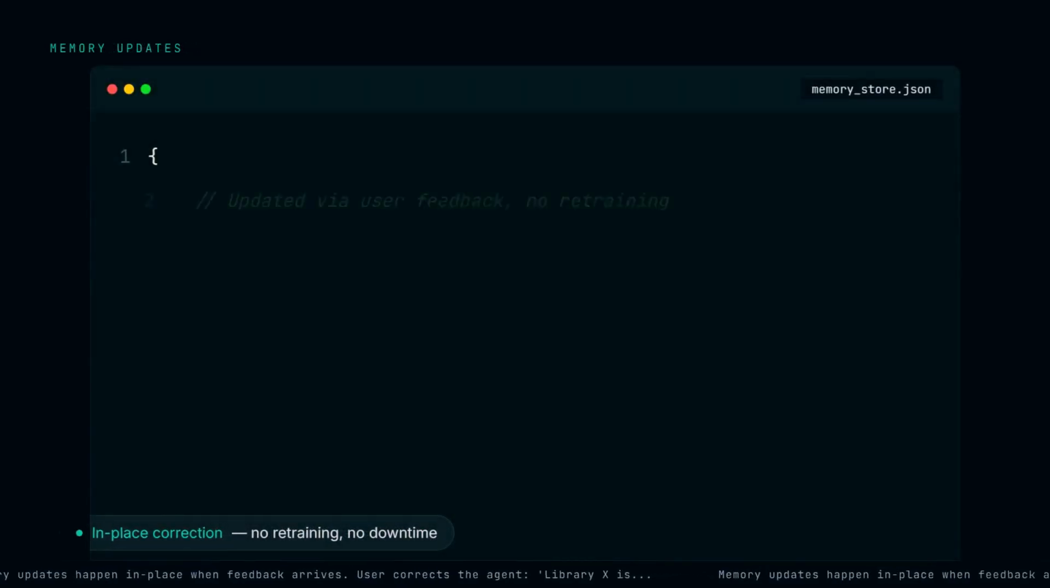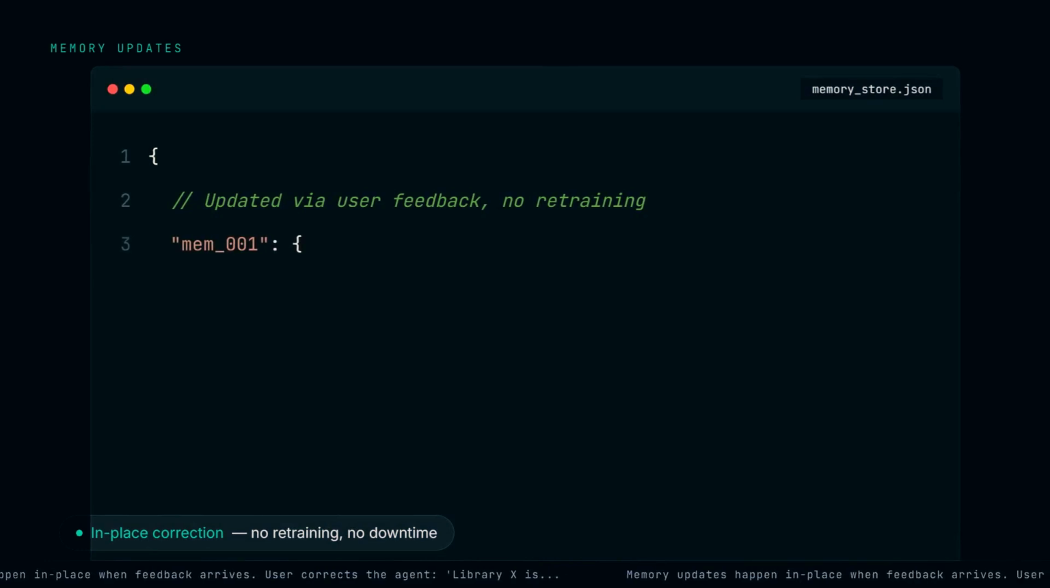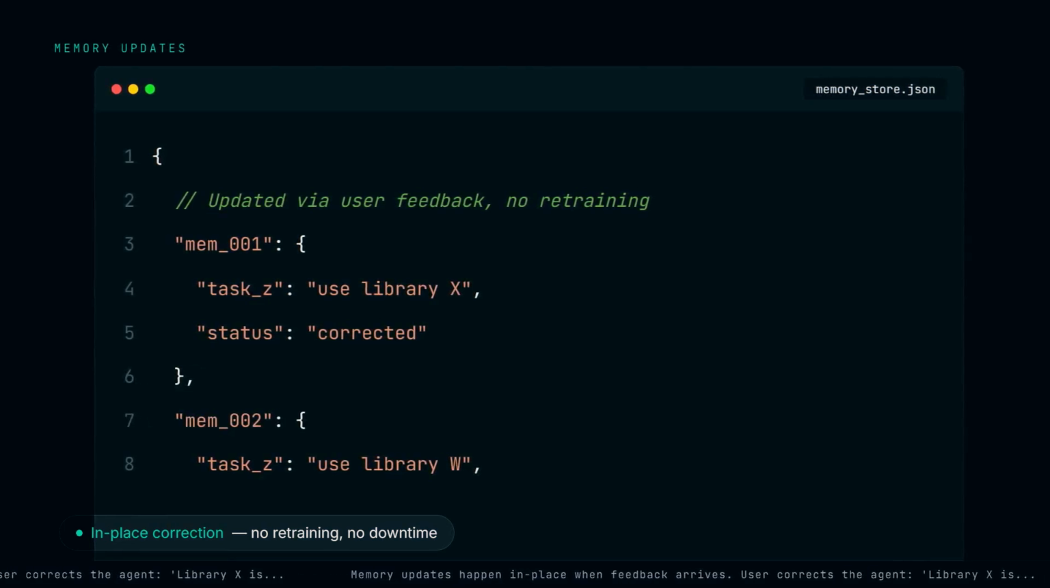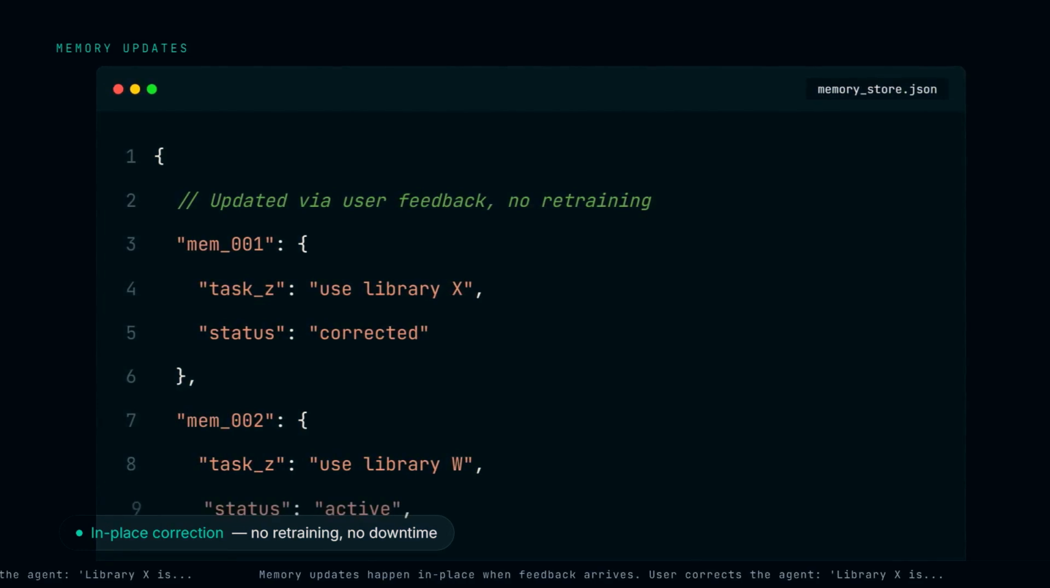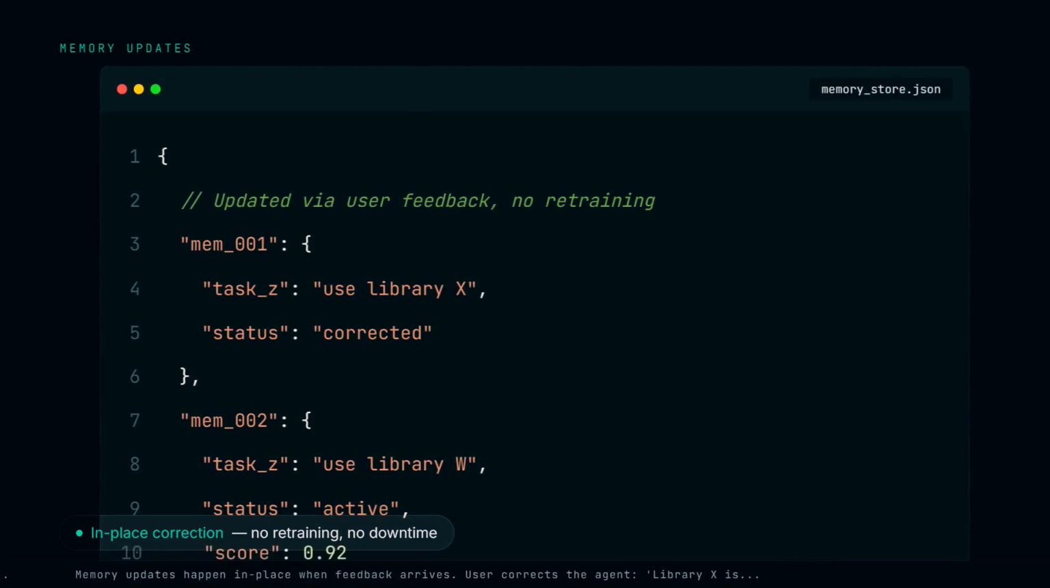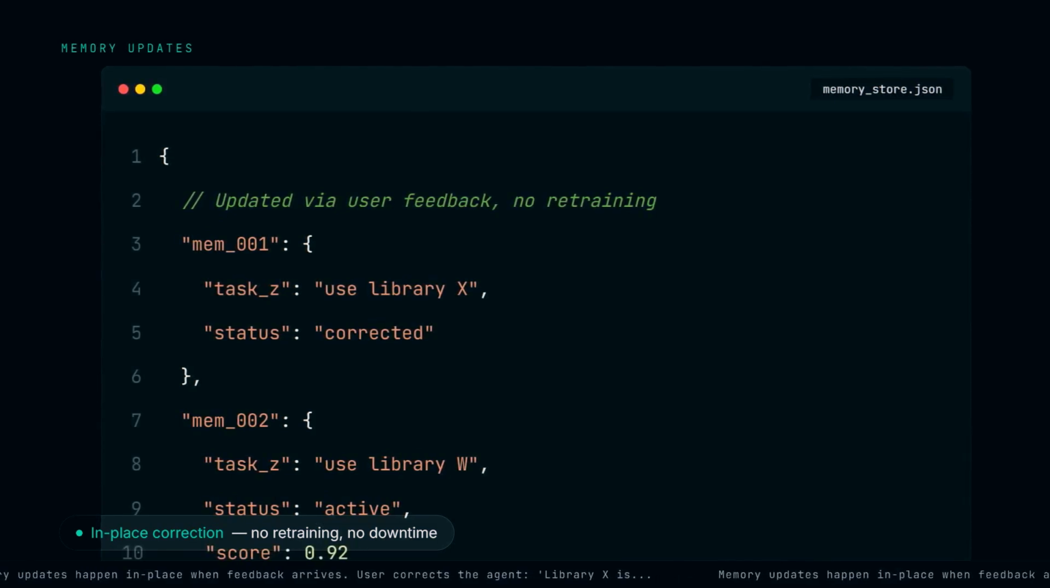Memory updates happen in place when feedback arrives. User corrects the agent: Library X is deprecated for task C, use W instead. Mem0 flags the old memory as corrected, creates a new memory linking task C to library W, and boosts its retrieval score. No LLM retraining required.